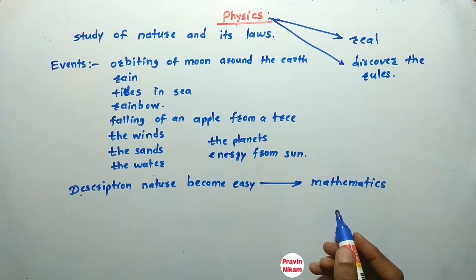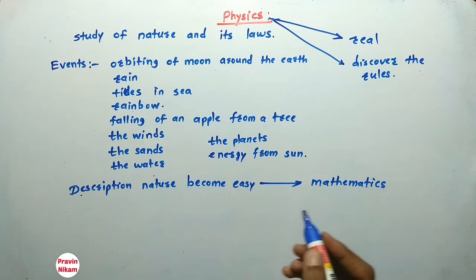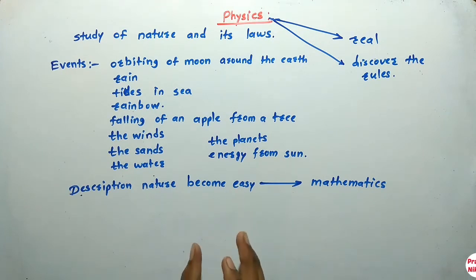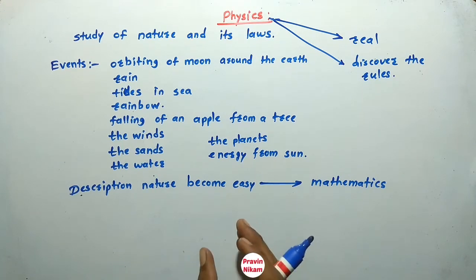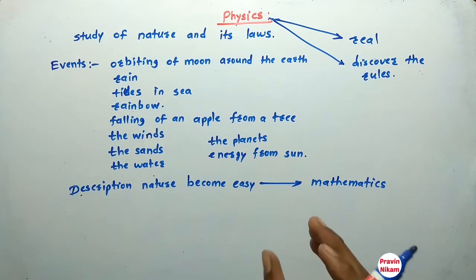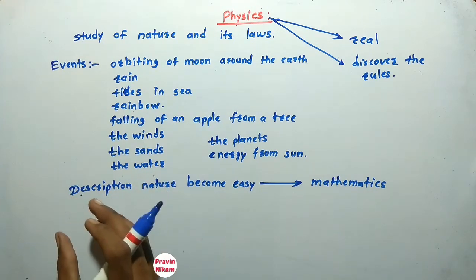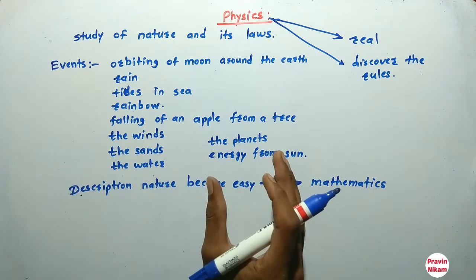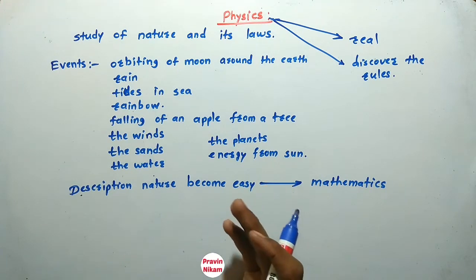Gravitational force. There is a law of gravitation. So what is the statement of the law of gravitation? The gravitational force between two masses is proportional to the product of the masses and is inversely proportional to the square of the distance apart. Now it is somewhat difficult to understand.